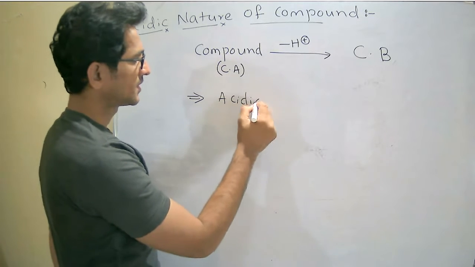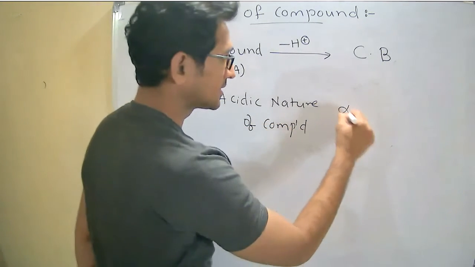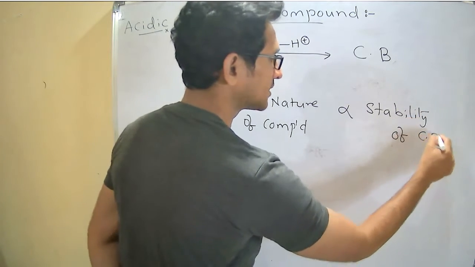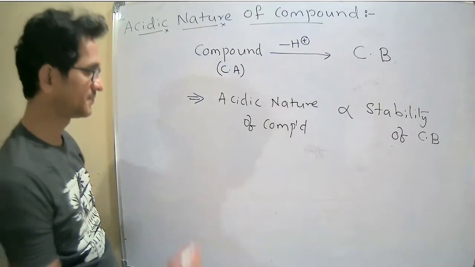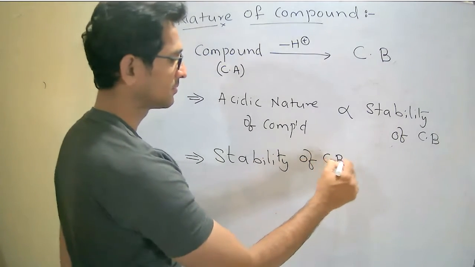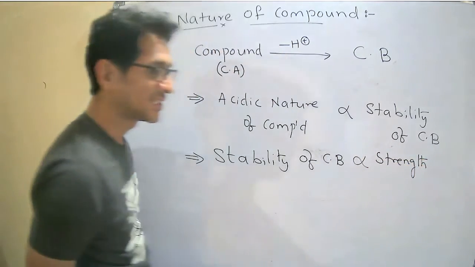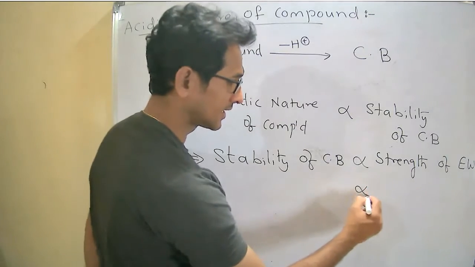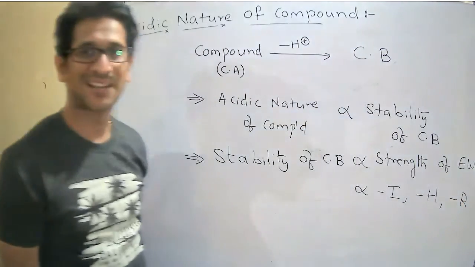The acidic nature of a compound depends on, or is directly proportional to, the stability of the conjugate base. The stability of the conjugate base is directly proportional to the strength of the electron withdrawing group, that is, minus inductive effect, minus hyperconjugation, and minus resonance effect.